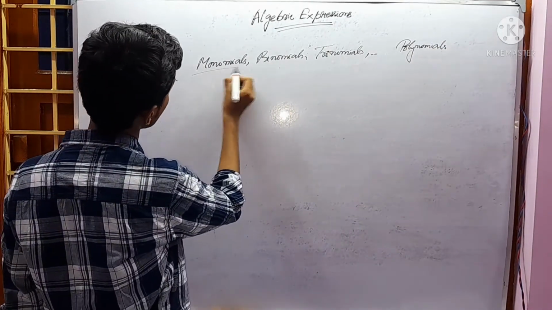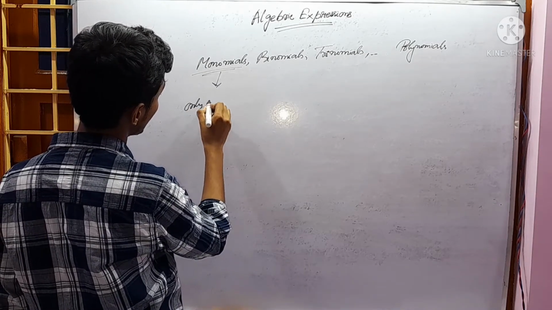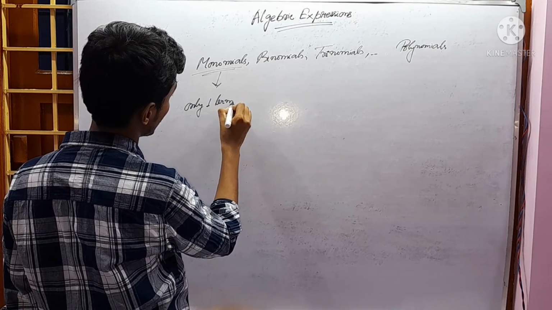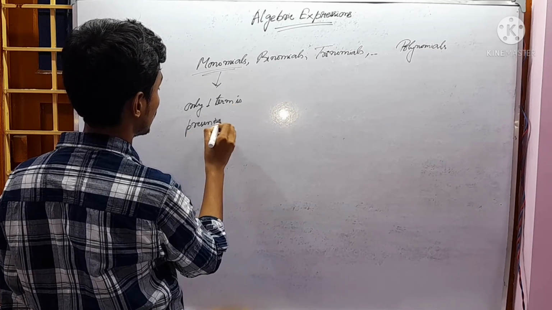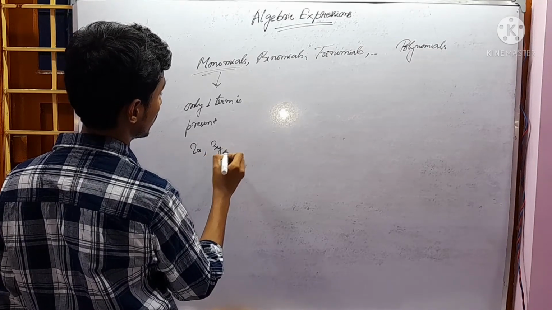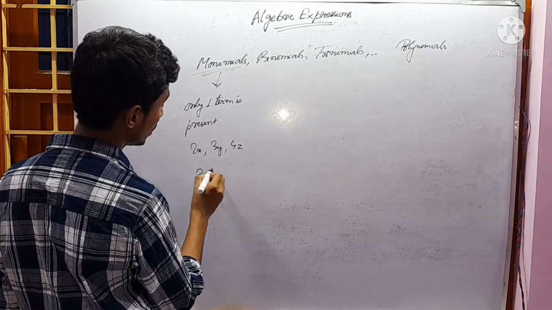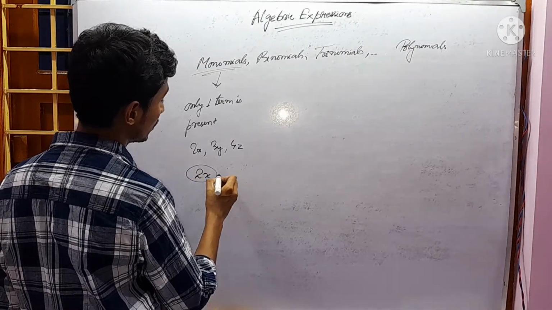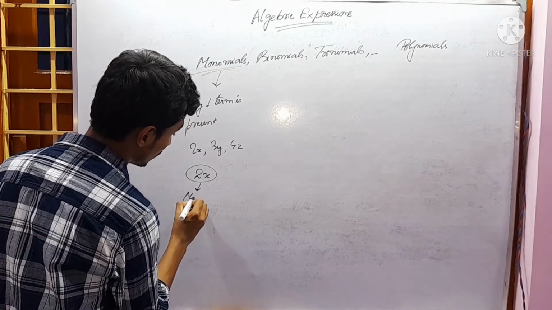What do you mean by monomials? Monomials mean only one term is present. Like 2x, 3y, 4z. Only one term. There is nothing extra with this. So it is a monomial.